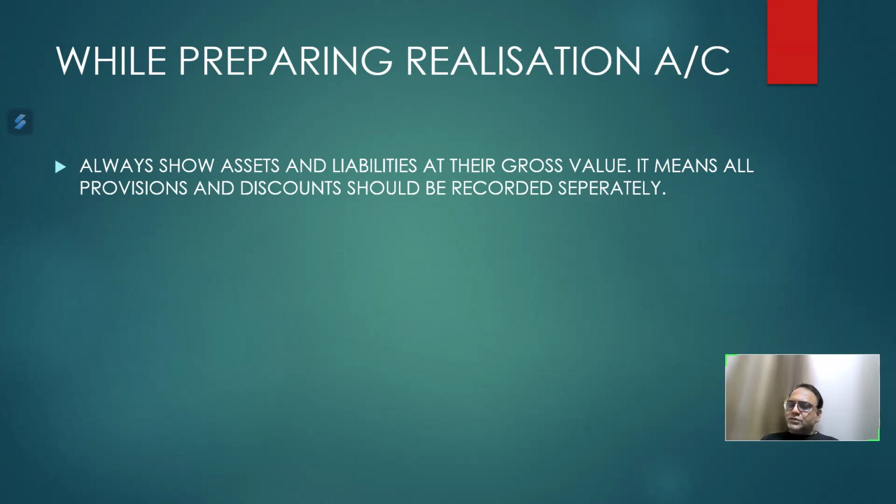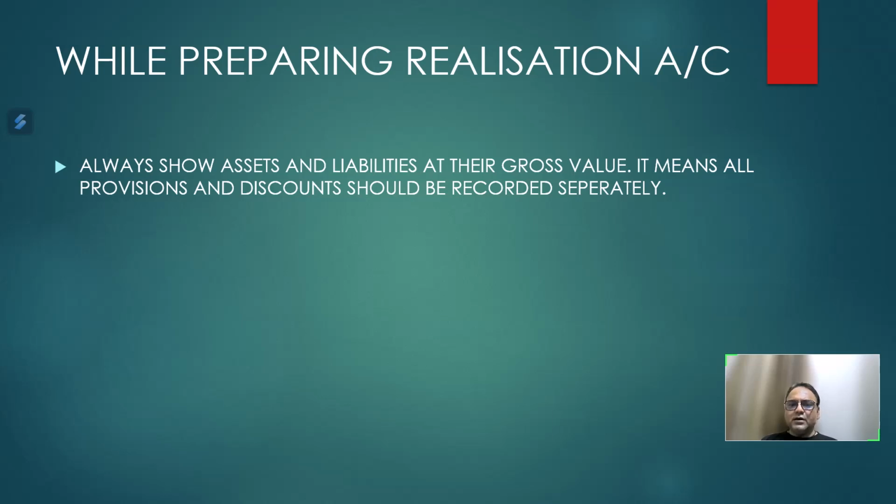So first point, always show your assets and liabilities at the gross value. It means if there is a provision given to you, say for example in case of debtors there is a provision for doubtful debts, so provision for doubtful debts should be separately shown.